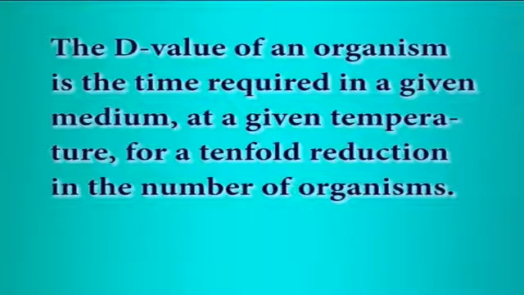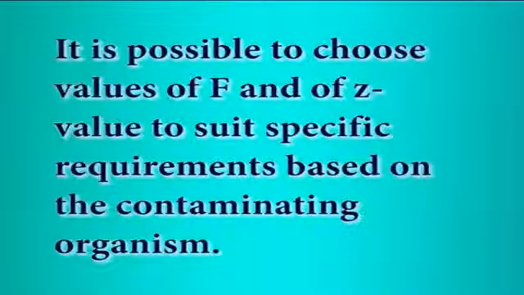The D value of an organism is the time required in a given medium at a given temperature for a 10-fold reduction in the number of organisms. The z value is a measure of the change of D value with varying temperatures. It is possible to choose values of F and of z value to suit specific requirements based on the contaminating organism.